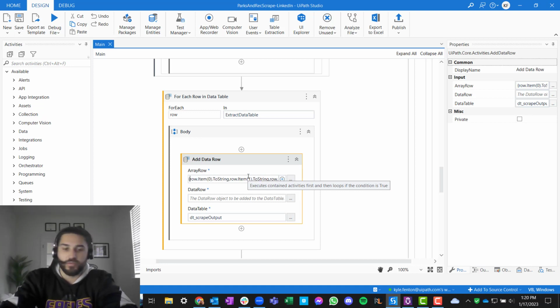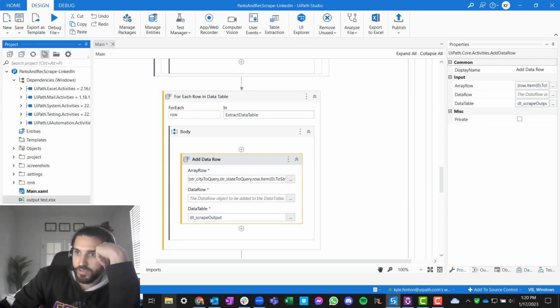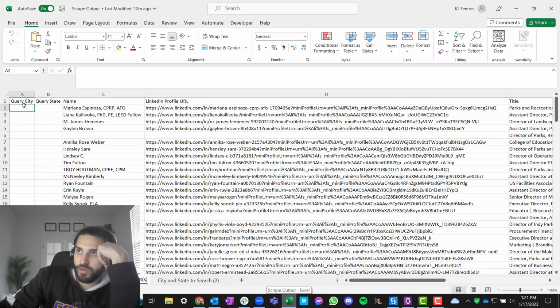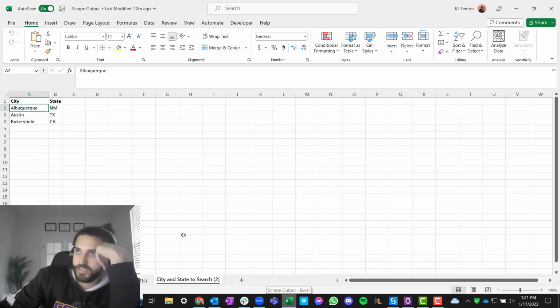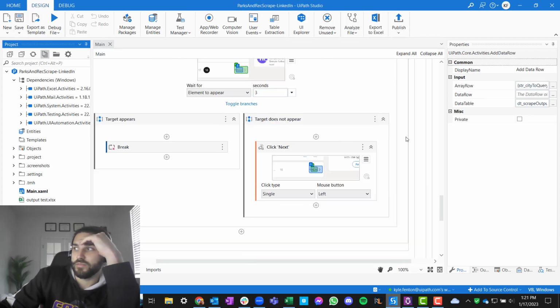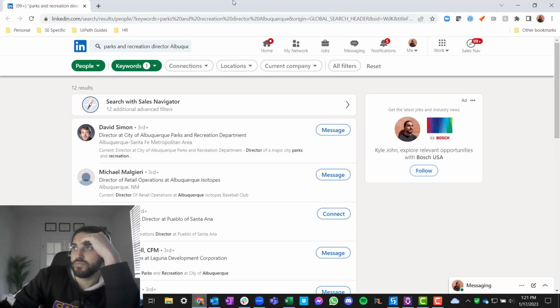We need to add our variables that we wrote before. Right, city to query and state to query, and then that's what I'll write to it. Right, so we're going to get every time in the first one, if we look here, scrape output's going to write, oh, with your search, Albuquerque, New Mexico, and then it's going to be Albuquerque, New Mexico for all the records that are there, and then Austin, Texas, and then Bakersfield, California. That's what makes sense. That's why it didn't work. Okay, got it. There we go. Cool. All right. Trying it again. Here we go. Close it down.